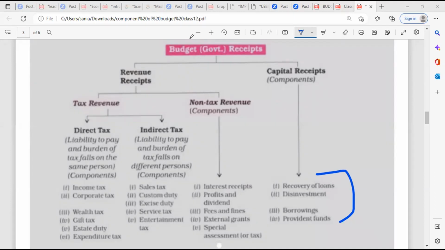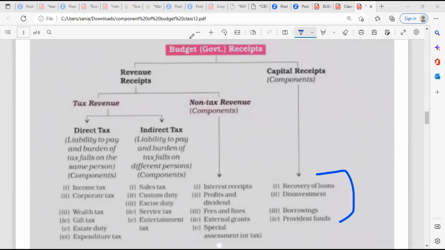Direct tax: liability to pay and burden of tax fall on the same person. Examples: income tax, corporate tax, wealth tax, gift tax, estate duty, expenditure tax. Indirect tax: liability to pay and burden of tax fall on different persons.